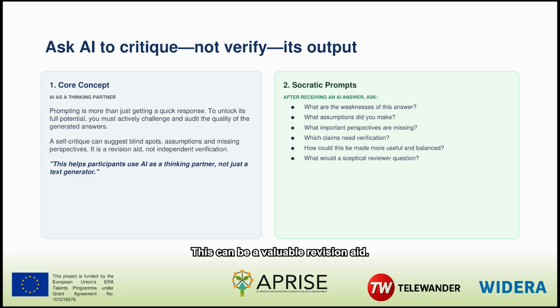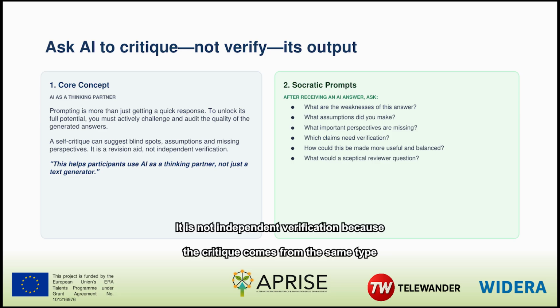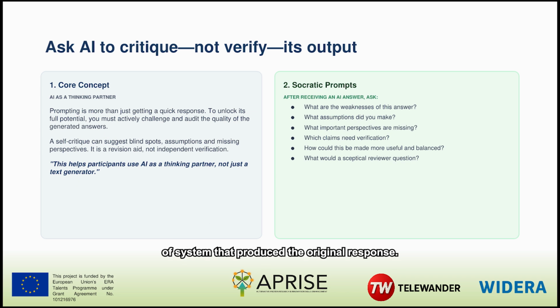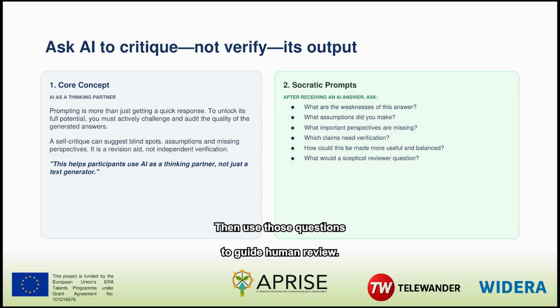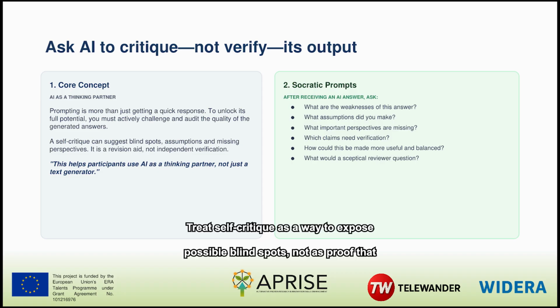This can be a valuable revision aid. It is not independent verification because the critique comes from the same type of system that produced the original response. Ask questions such as, what did you assume? Which perspectives are missing? Which claims need checking? How could this be more balanced? Then use those questions to guide human review. Treat self-critique as a way to expose possible blind spots, not as proof that the answer is correct.